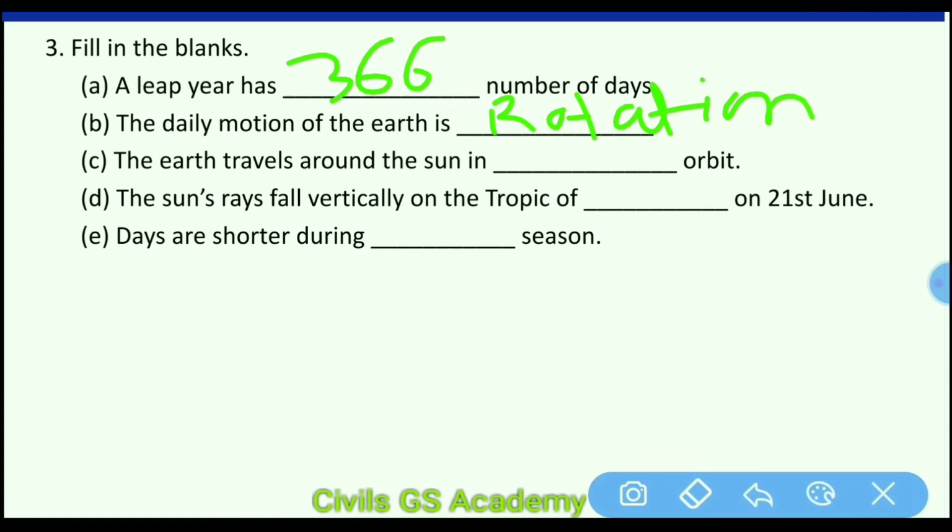Which orbit? Elliptical orbit. The sun rays fall vertically on Tropic of dash on 21st June. It is Tropic of Cancer, when there is summer solstice in the northern hemisphere. Days are shorter during dash season. When are days shorter? They are shorter during winter season.